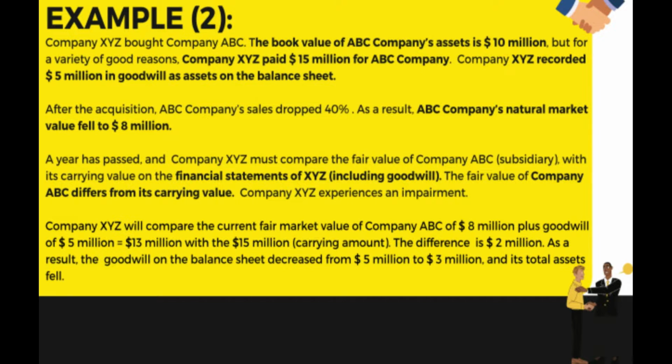So, for the conclusion, company XYZ will compare the current fair market value of company ABC of 8 million plus goodwill of 5 million. The total is 13 million, against the 15 million carrying amount. The difference between the 13 million and 15 million is 2 million. As a result, the goodwill on the balance sheet decreased from 5 million to 3 million, and its total assets will fall. Alright, for now we are done with the introduction and impairment test.